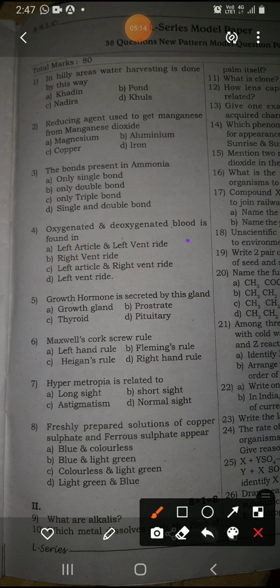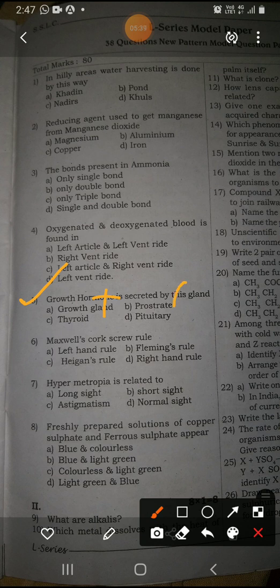Next, question number 5: growth hormone is secreted by which gland? We have discussed this in the previous class also. Option A is growth gland, which is wrong.